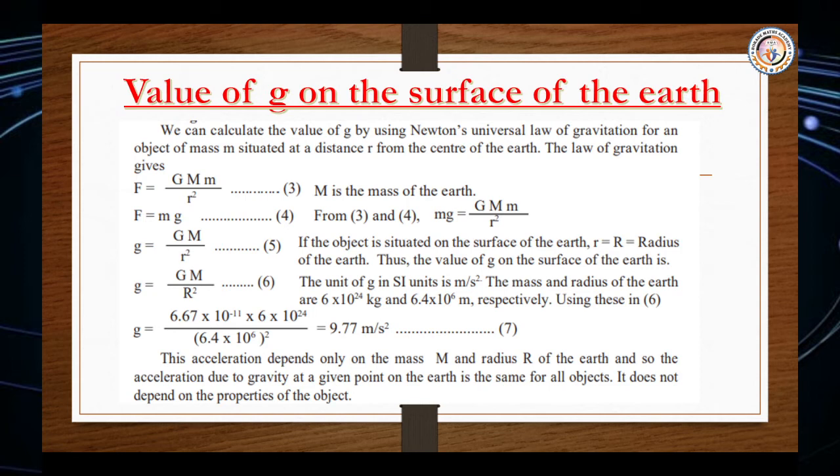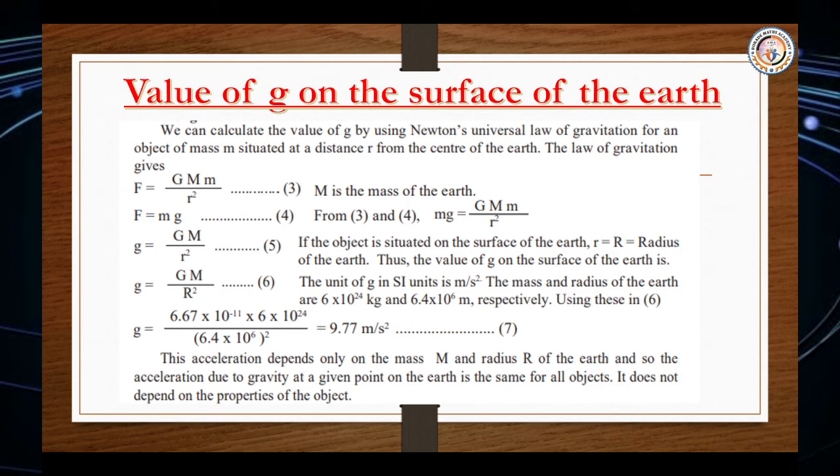Using these in equation 6, we get g is equal to 6.67 into 10 raised to minus 11 into 6 into 10 raised to 24 upon 6.4 into 10 raised to 6 whole squared, which is equal to 9.77 meters per second squared. This is equation 7.